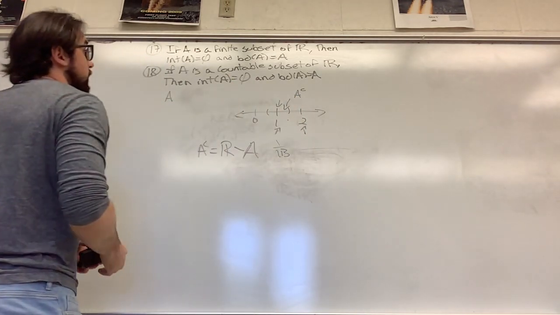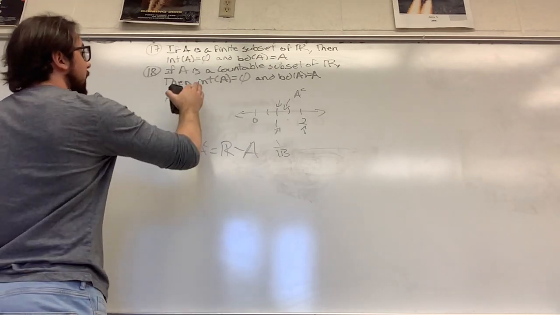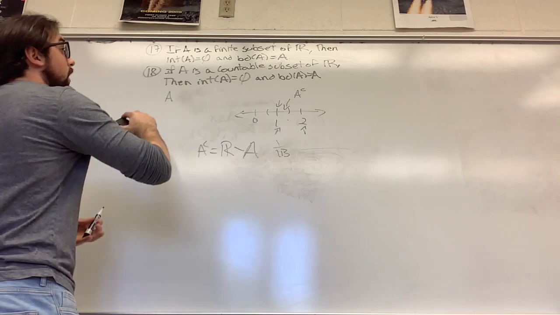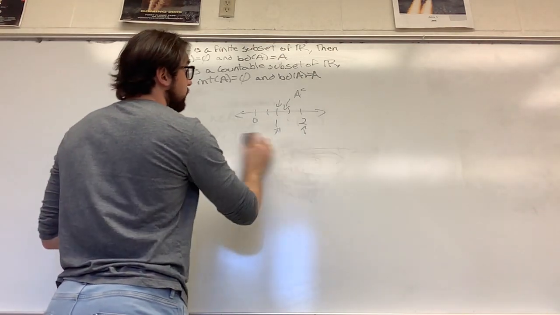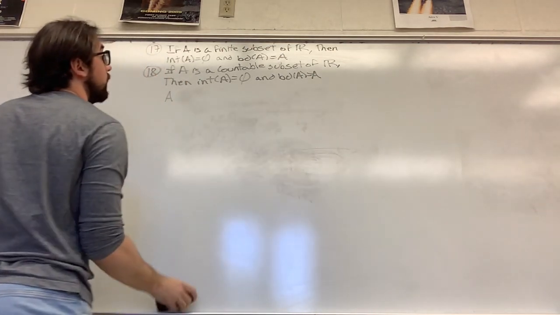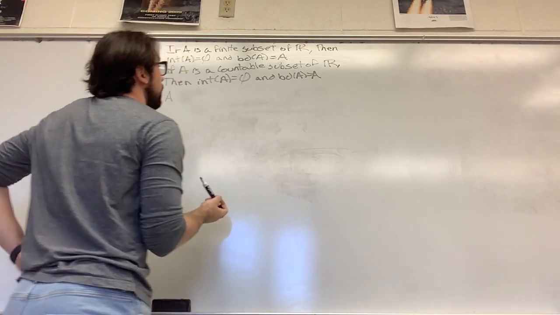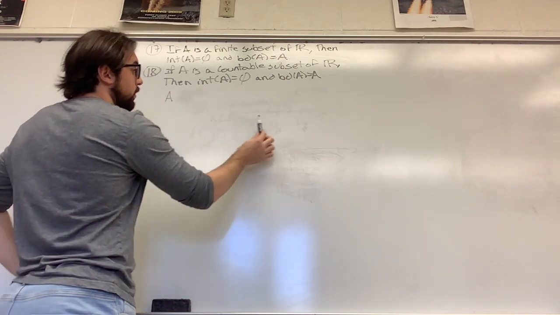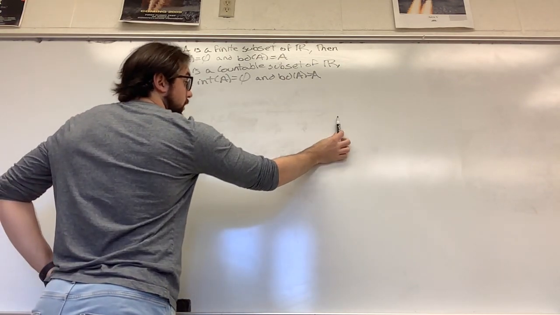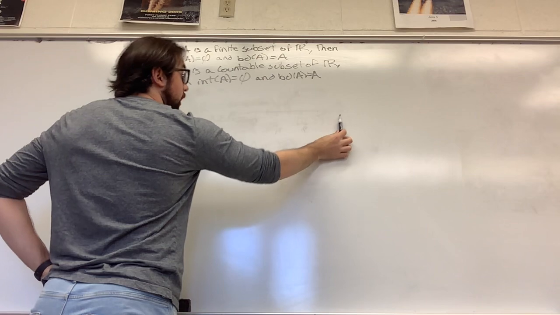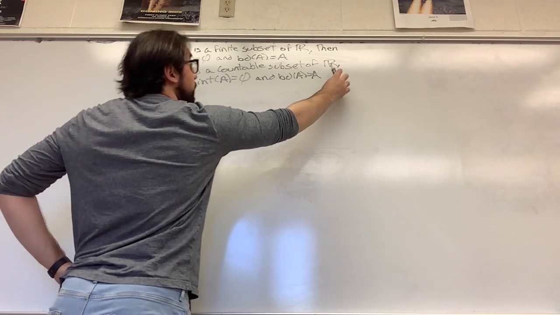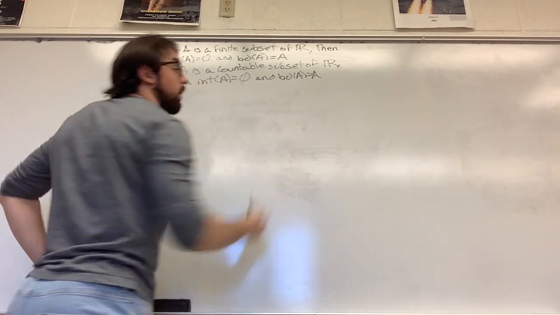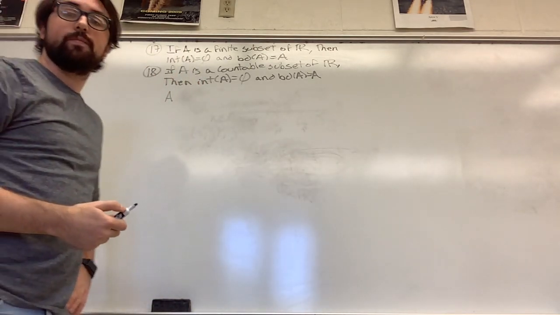Therefore, kind of in an opposite way of how the interior points of A worked for this case, all of our elements in our set A will be boundary points, because in between every countable element of a subset of the real numbers there will be elements in between that are uncountable.